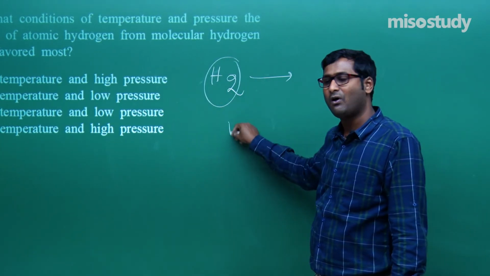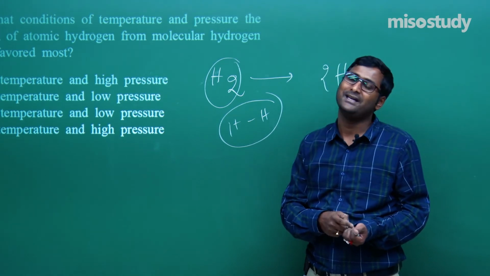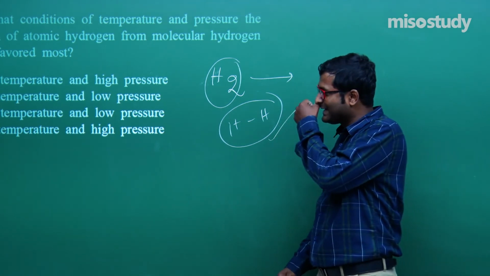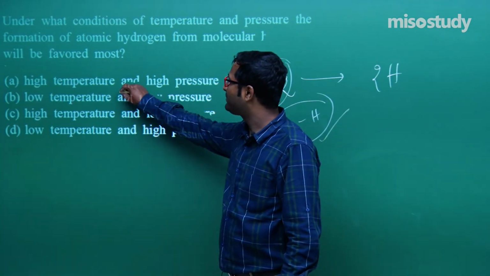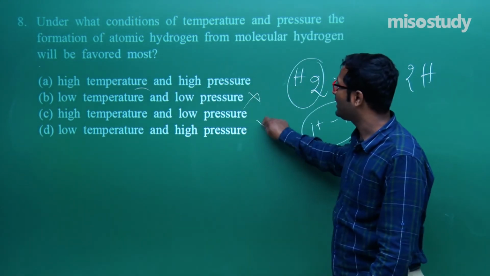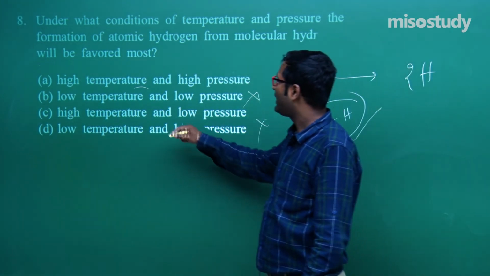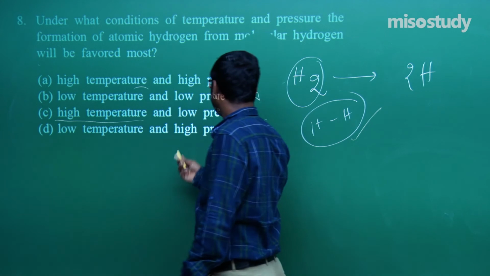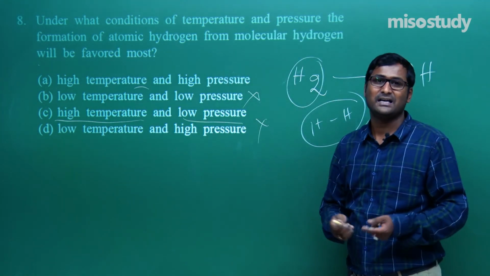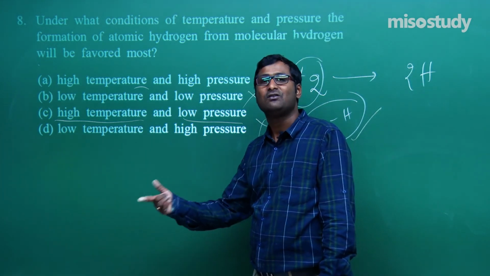Definitely here is a bond. So if you need to break the bond, then you need to increase the temperature, otherwise this bond will not break. So in this case, that is high temperature, not low temperature. Now A and C. Temperature high, but pressure should be low because there is an increment in volume. If there is an increment in volume, pressure and volume are, friend, inversely proportional.